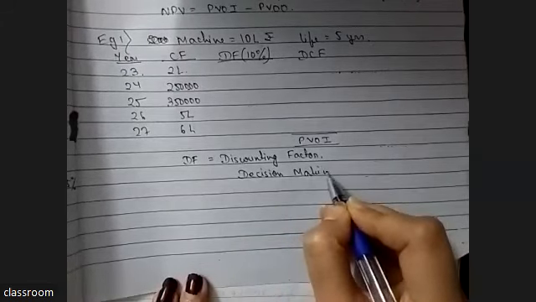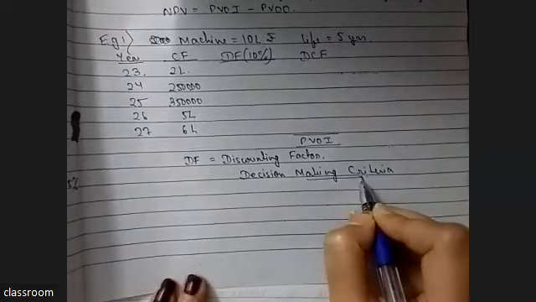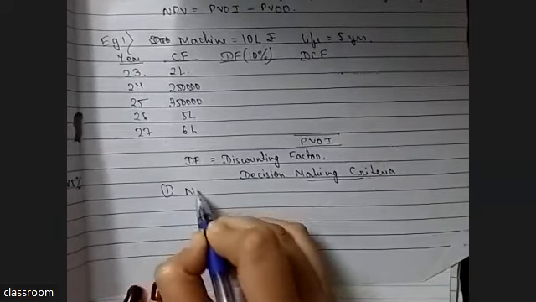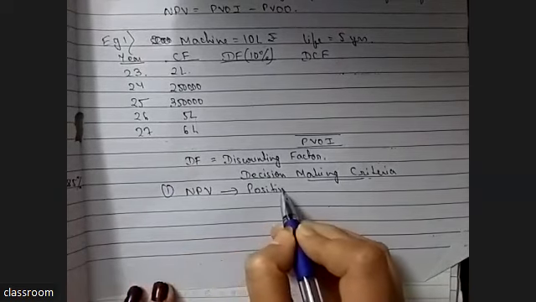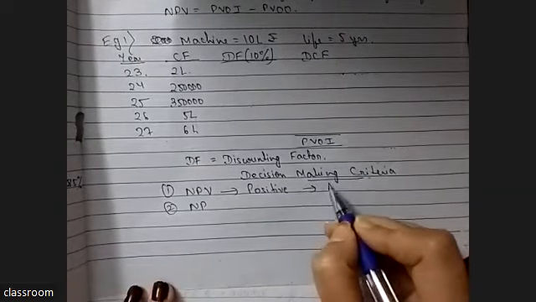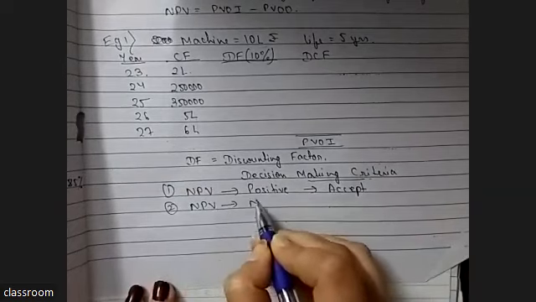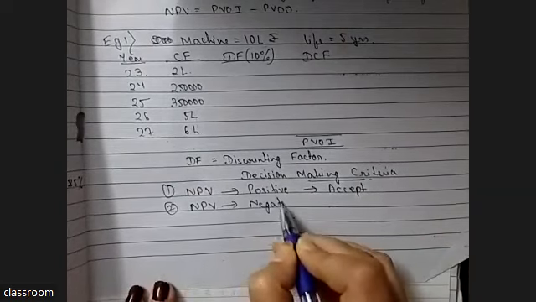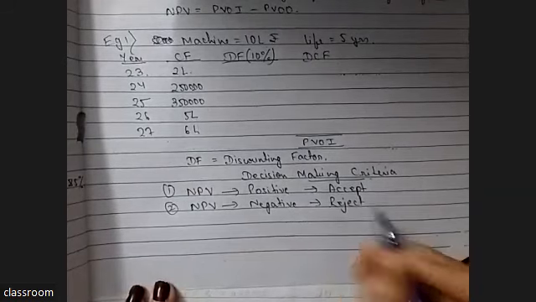How do we use NPV? We need to know the decision making criteria. If NPV is positive, then we will buy the machine. If NPV is negative, then we will reject the project. Means we will not buy that machine.